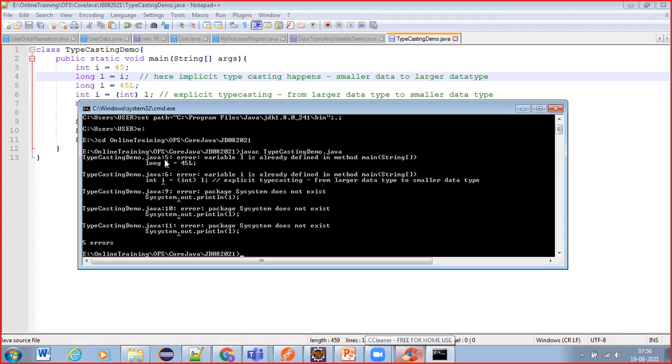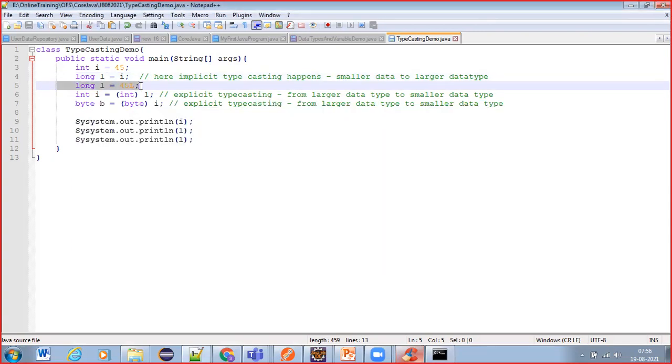Okay, it is saying, see, on line number 5, error: variable l is already defined in method main, long l = 45. So on line number 5, long l we have declared, but it is saying already declared, right? Why? Because on line number 4, l is already there. Again, you are redeclaring. That means what? Duplicate names are not allowed for variables. Already one name you have given, like i or l. Again, the same name for another variable.